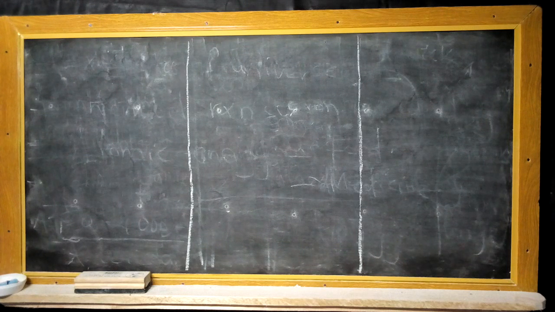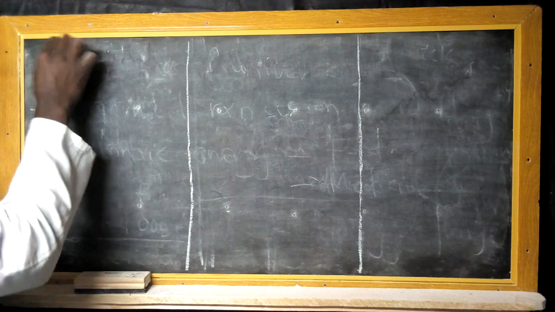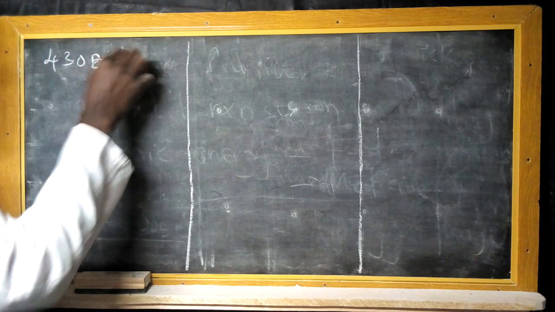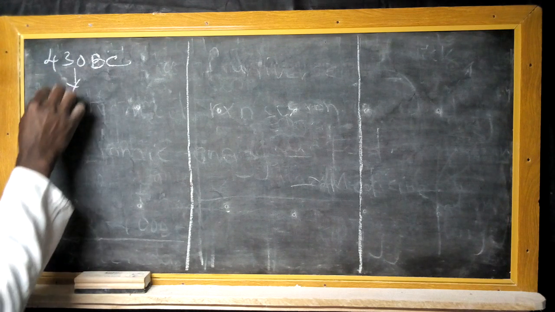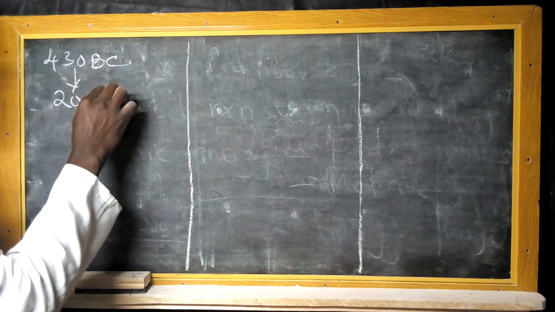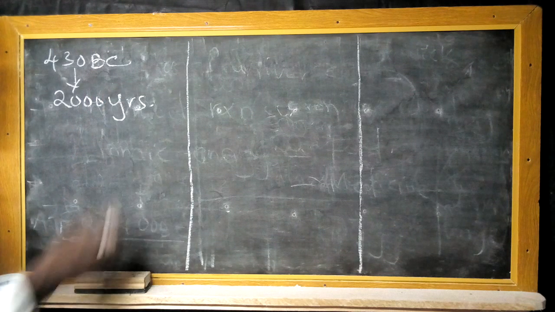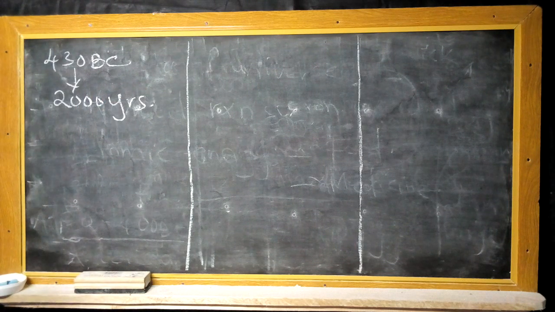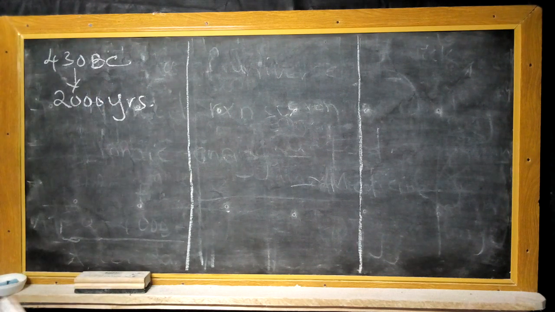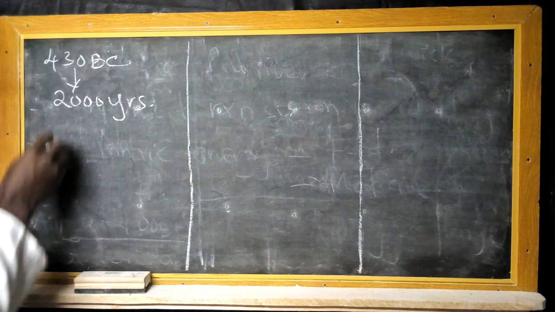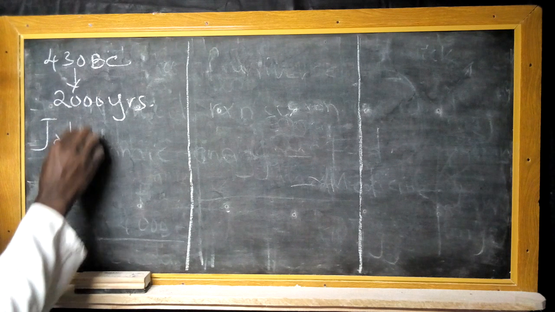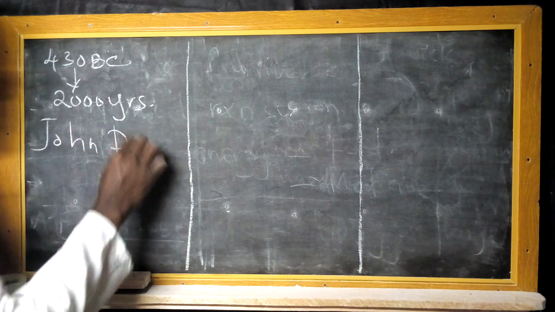Concept about the existence of this particular block of matter that we've called an atom. Now from that time, 430 BC, it took around 2000 years down the line for other scientists to come and start advancing on what Democritus had already postulated. So for that case, we see the coming up of scientists like John Dalton.